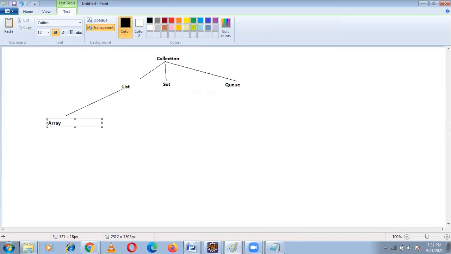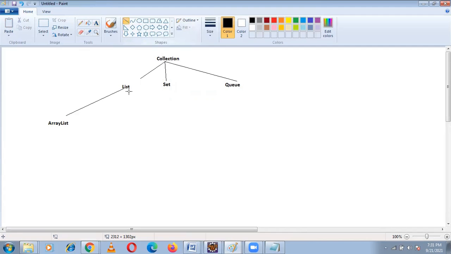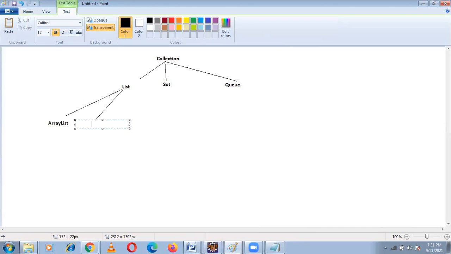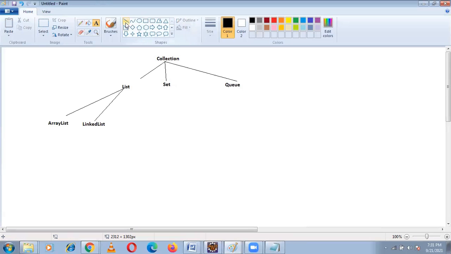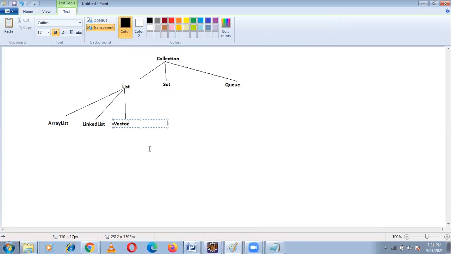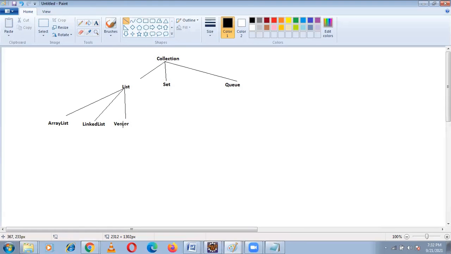Array list, linked list, vector. Under vector we have stack.